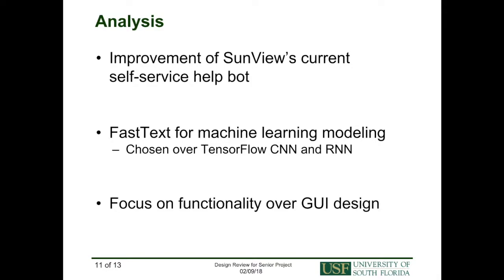FastText was chosen as the library used to generate and train the machine learning model for the application. This free and open source library provides a lightweight environment which allows for quick text classification. The models generated work properly on standard and generic hardware, and can even be reduced in size to fit on some mobile devices. For these reasons, FastText was chosen over other open source libraries that provide similar functionality, such as convolutional neural networks from TensorFlow and recurrent neural networks.